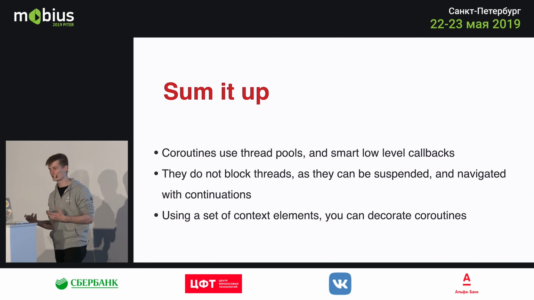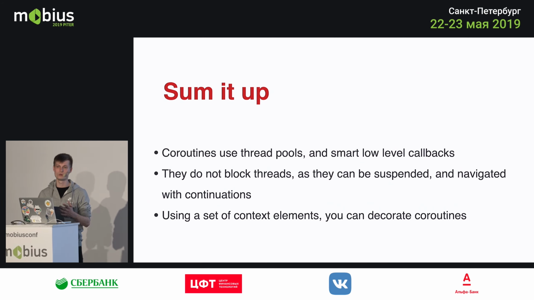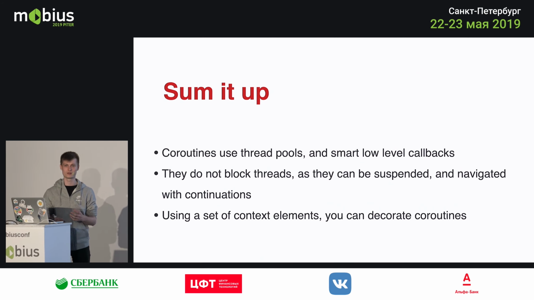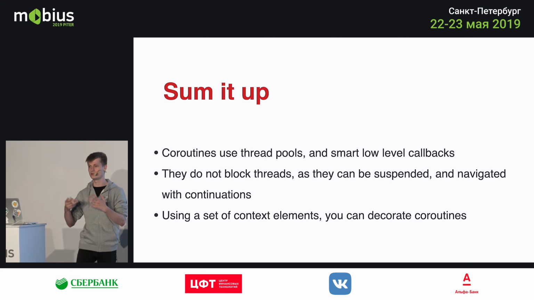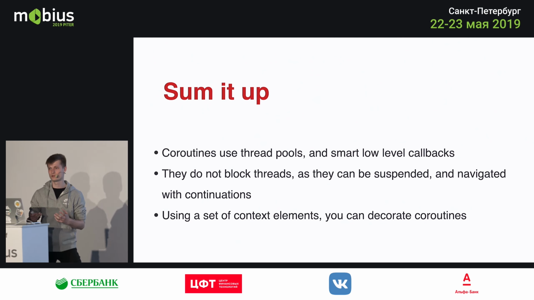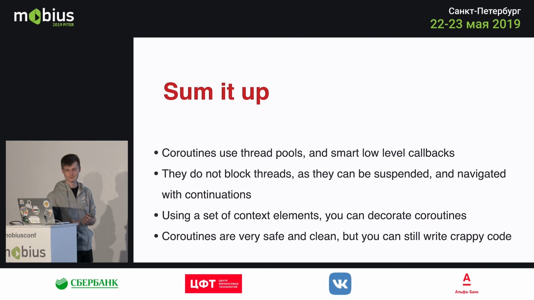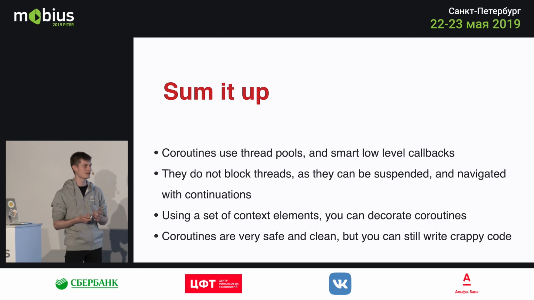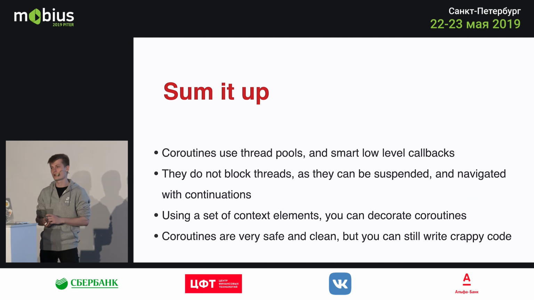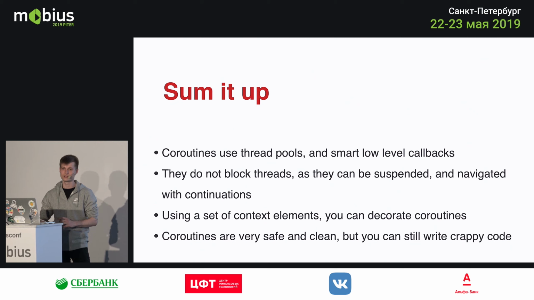You can really decorate them in a way that they will work for you in every way possible. So you can change this according to your needs, and you don't have to use the default stuff if you need to do something more complex. They're very safe and clean, as I've said, and you can still write crappy code within them, but it shouldn't really leak any resources.